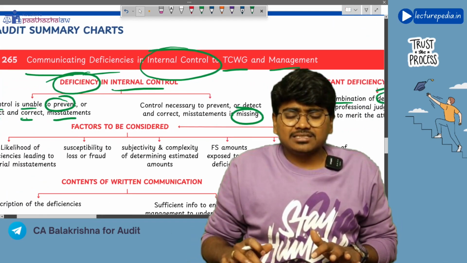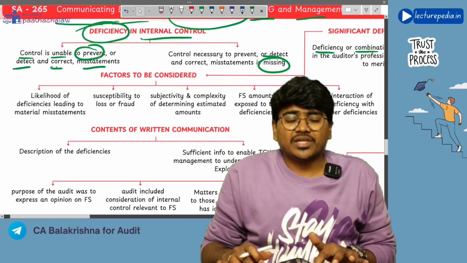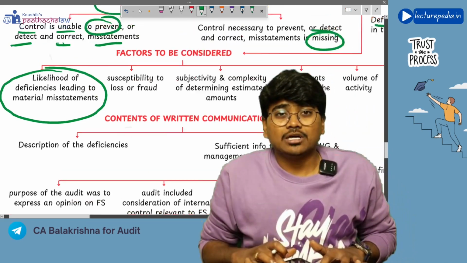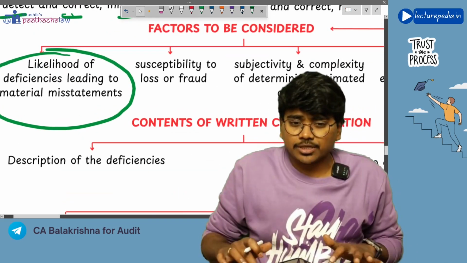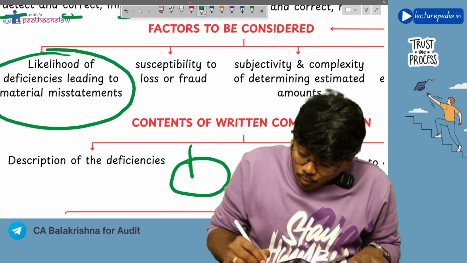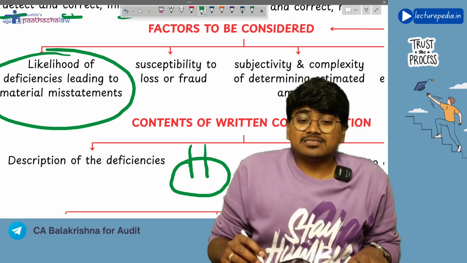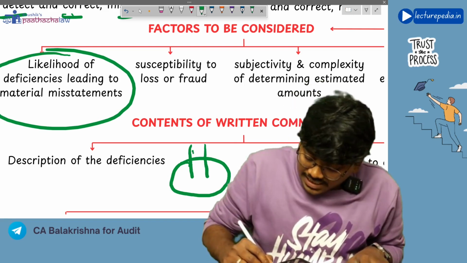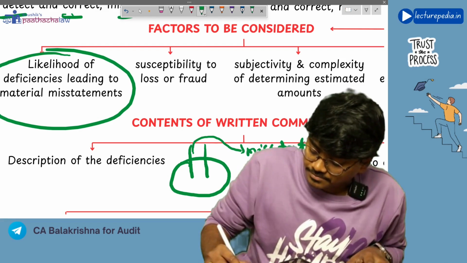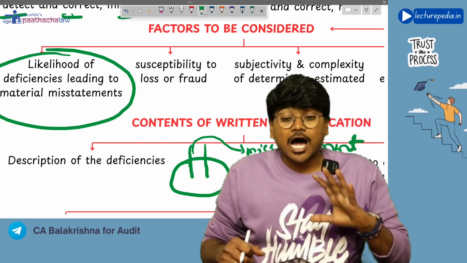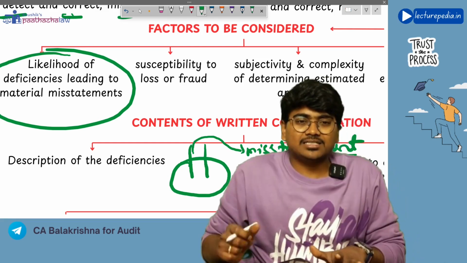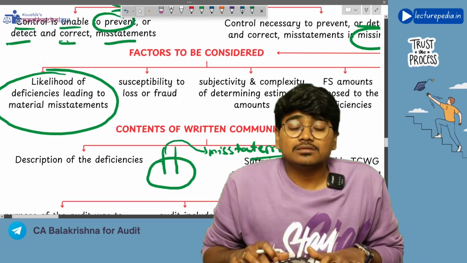Now, some of the factors that will be considered in determining whether a deficiency is significant or not. See, likelihood of deficiency leading to misstatement. If, let's say for example, there is a deficiency in the internal control, how much possibility is there that this deficiency can lead to misstatement? That is one of the factors that you will consider in determining a significant deficiency.